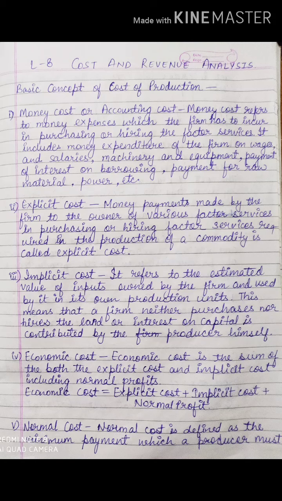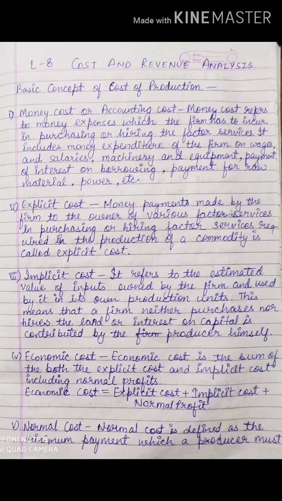First, I have to check the particular cost of the commodity, or whatever revenue I have made, whatever expenditure or every cost I have incurred. So I have to analyze it. Analyze it means I have to verify it. Accordingly, I can go ahead, right? But to understand the chapter, first we will understand the basic concepts of cost of production. That means the basic part we have to understand so that we can understand the rest of the chapter. Now, the very first part is money cost or accounting cost.